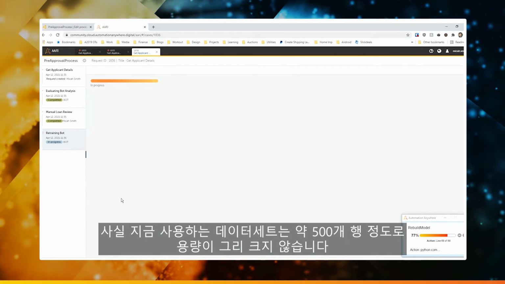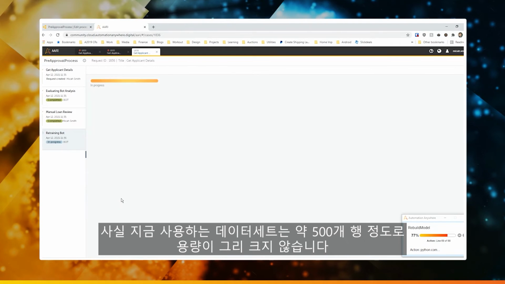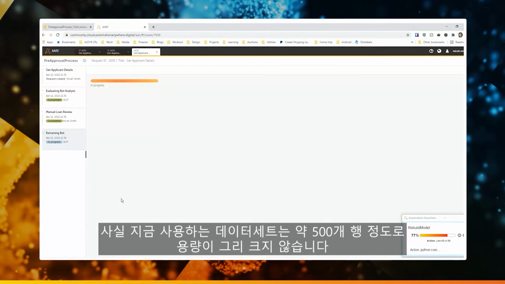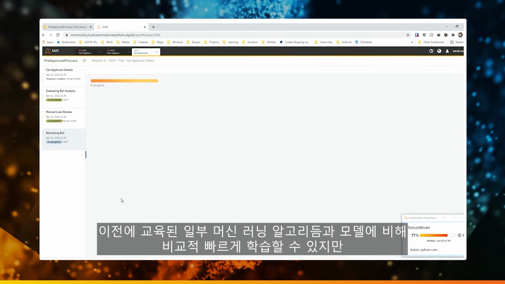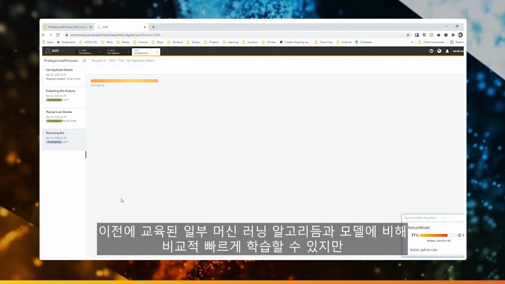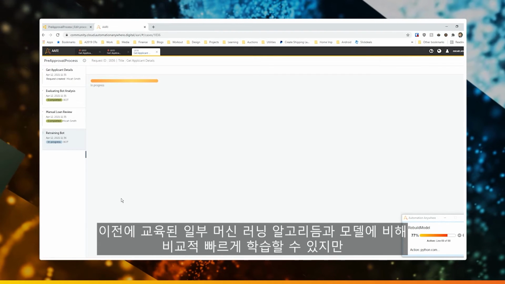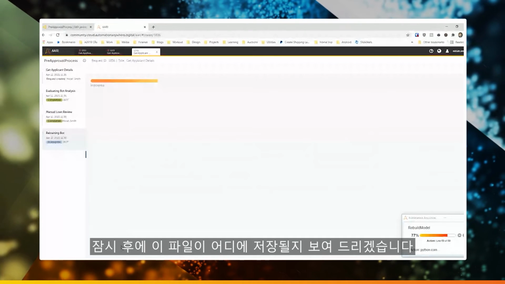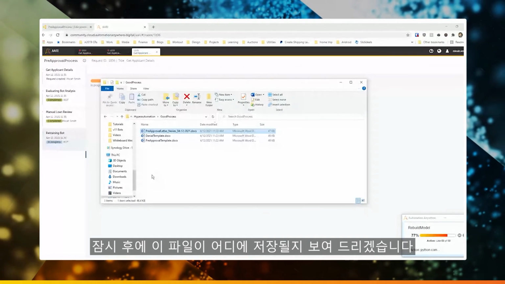I'll be honest, the data set that I'm using for this only has like roughly 500 rows. So it's not terribly large. It will train relatively quickly, compared to some machine learning algorithms and models that we've heard training before. But it's going to train that model. It will store that locally, and we'll show you this here in a second where it's going to save it.